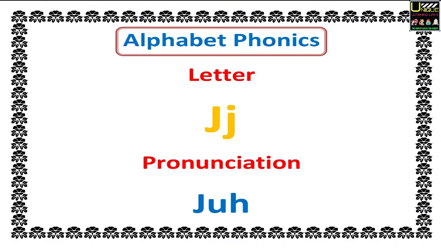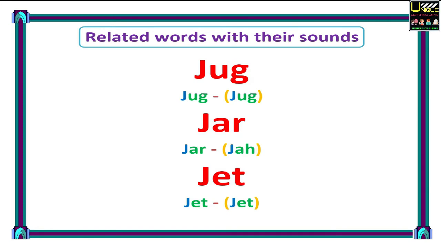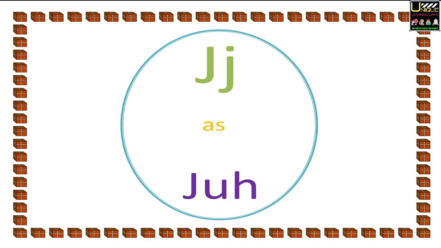Alphabet phonics. Letter J. Pronunciation J. Related words with their sound. Here you will see 3 words with their pronunciation. Jug. Jar. Jet. J as Joe.